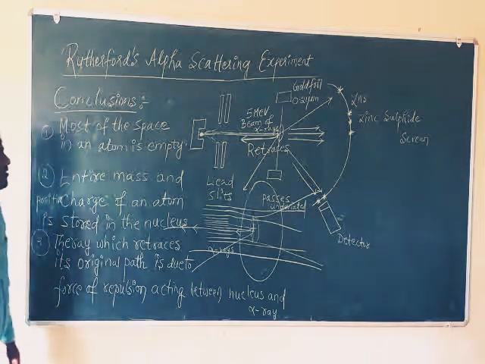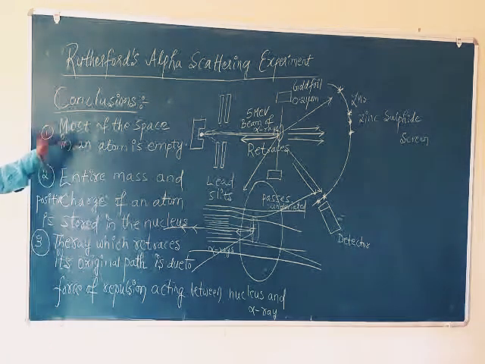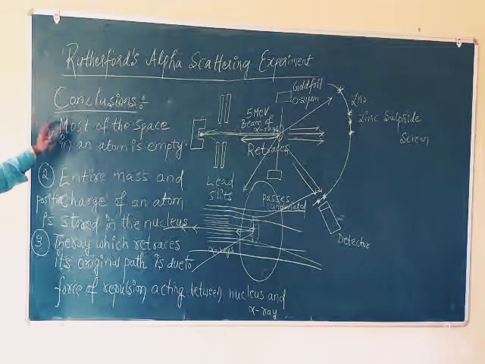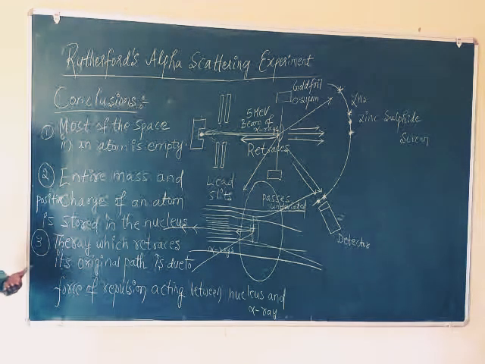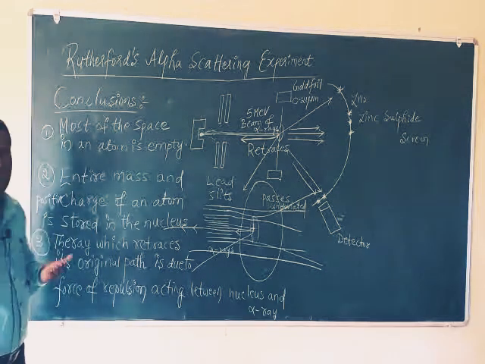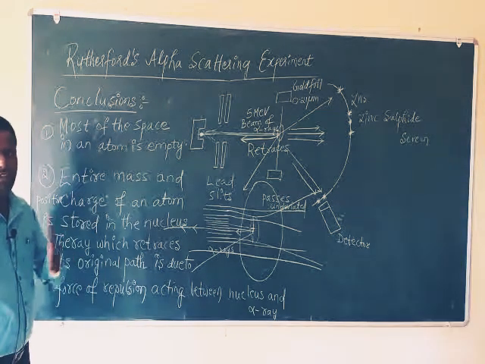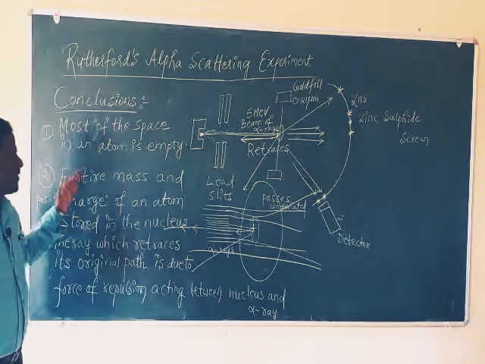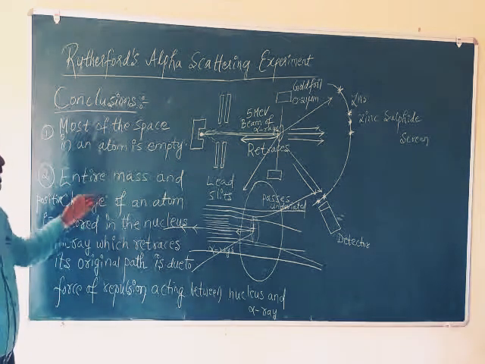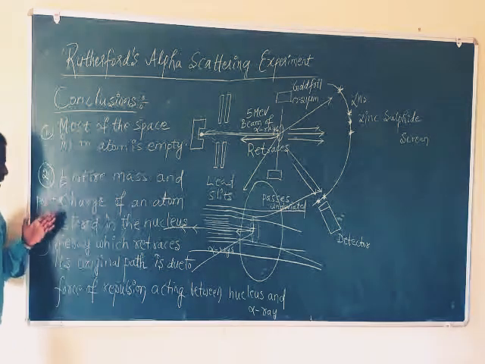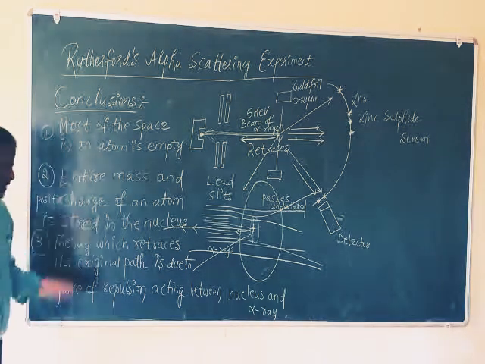So what is the first one? Most of the space, maximum space in an atom is empty space. It is empty. It does not have any part in an atom. Only the nucleus is present in an atom, and the nucleus is the center part of the atom. Entire mass and entire charge of an atom are stored in the nucleus.